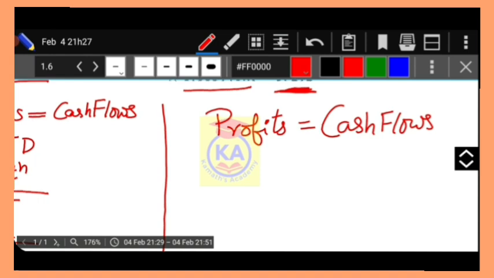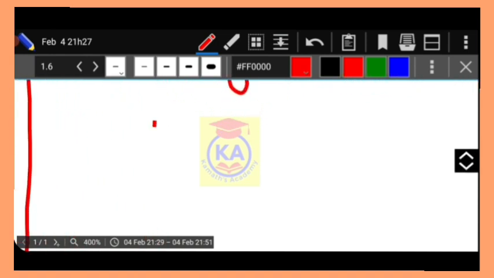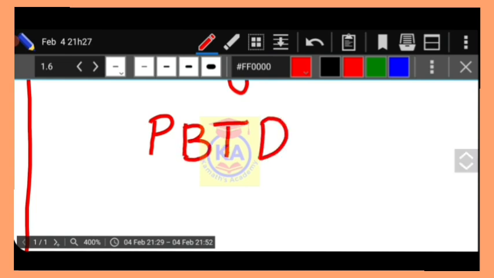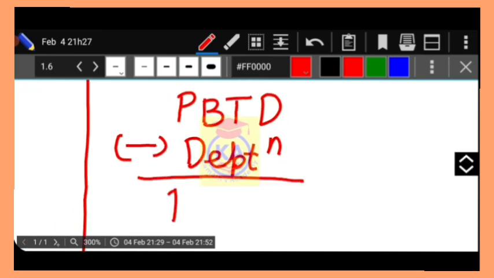Here when I use the word profits, my first step will be profits before tax and depreciation less depreciation, right? Now after deducting depreciation, profits before tax.